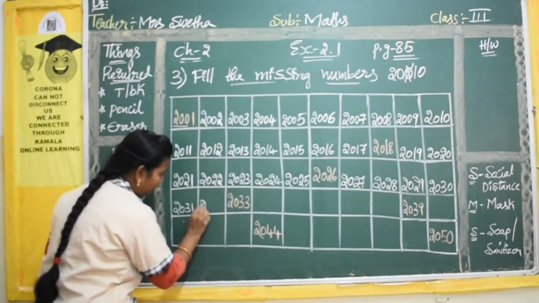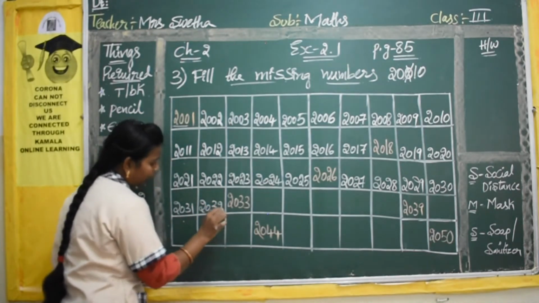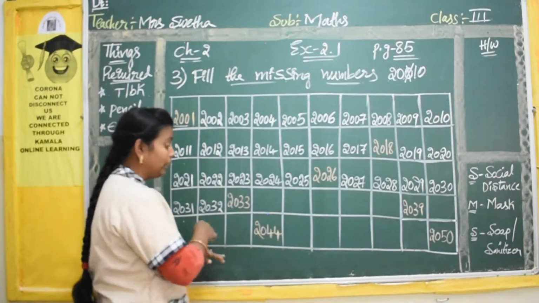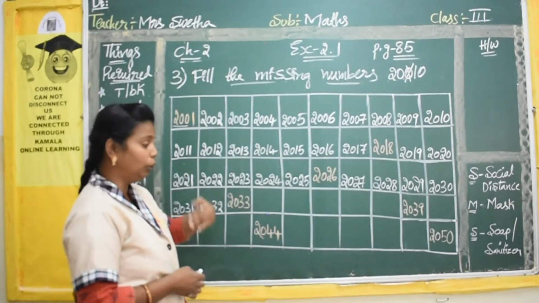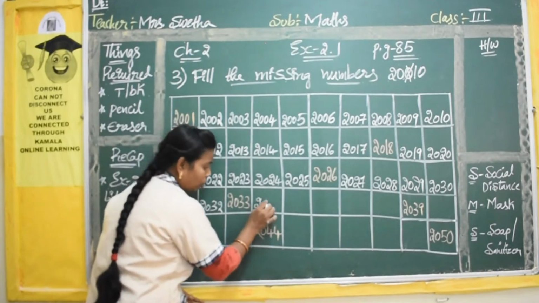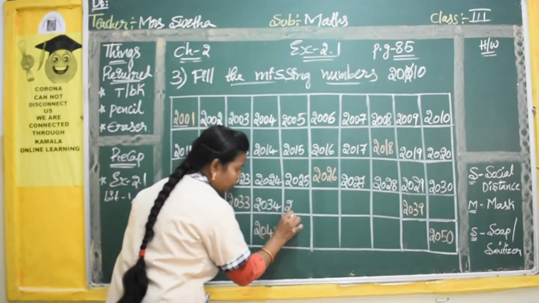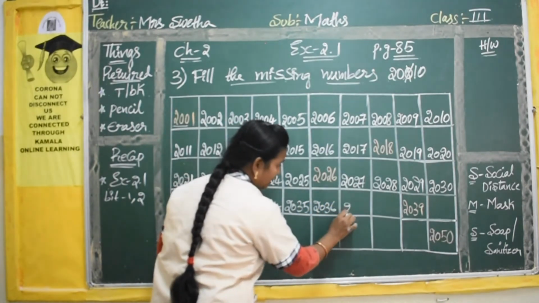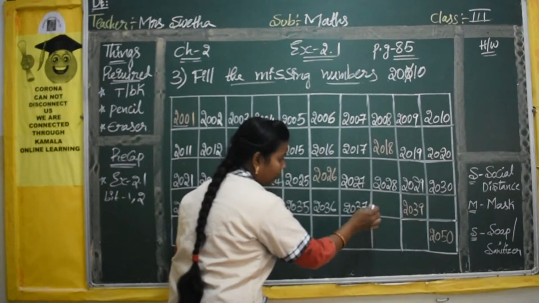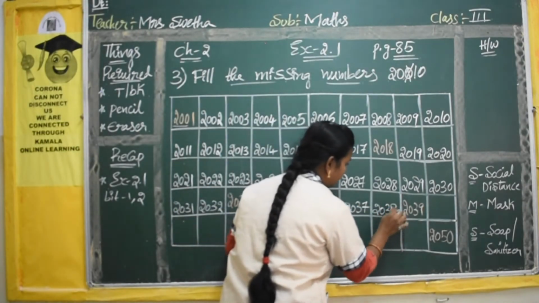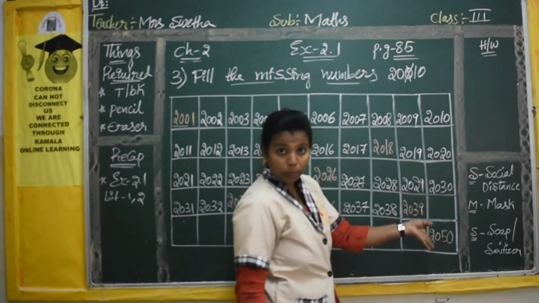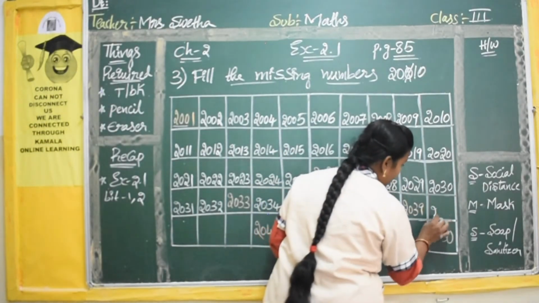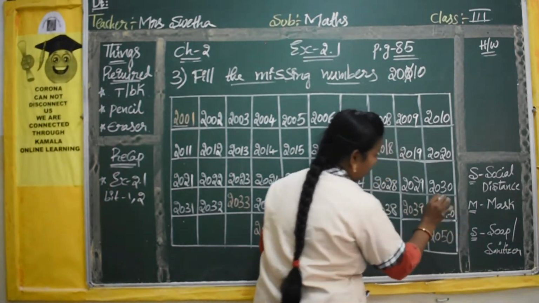30 after 31. 2 digits common. Then 32. Here we have the printed number 2033. So we have to move with the next number. You should not repeat that number again. You should go to the next number. 2034. Next 2035. Next 2036. 2037. 2038. Next you have the printed number 2039. So you have to write the next number after this 39. You have number 40. Okay.